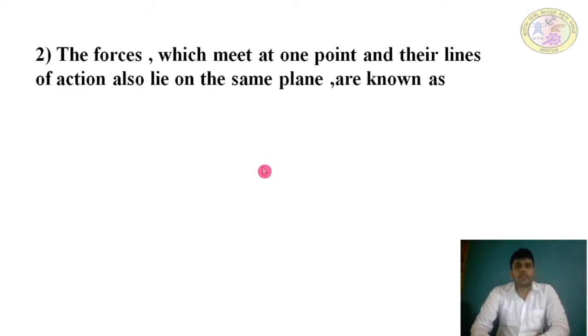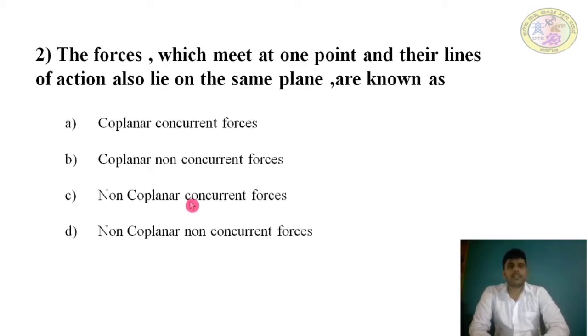Next, the forces which meet at one point and whose lines of action also lie on the same plane are known as the... We have discussed coplanar concurrent forces, coplanar non-concurrent forces, non-coplanar concurrent forces, and non-coplanar non-concurrent forces.